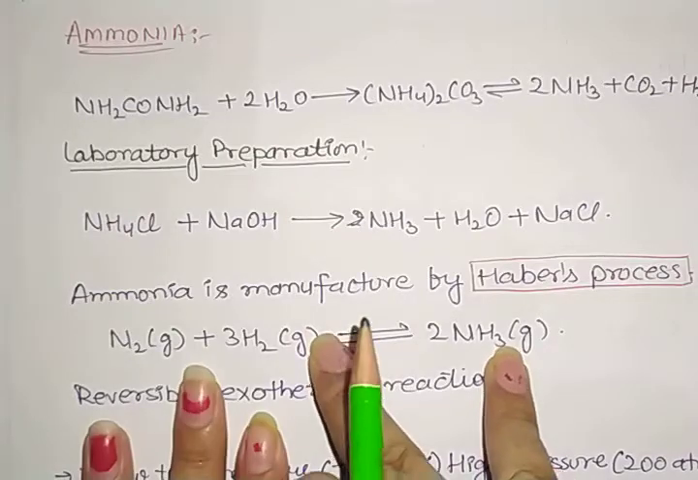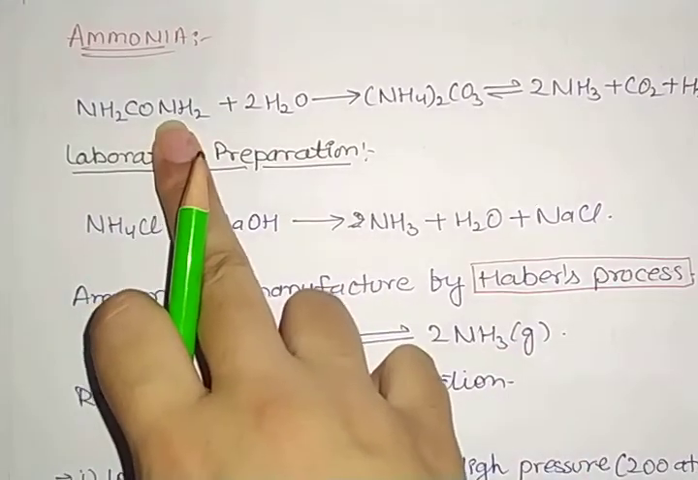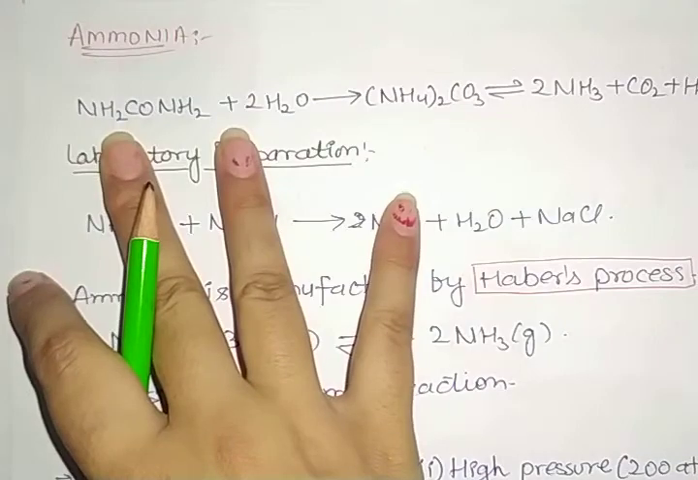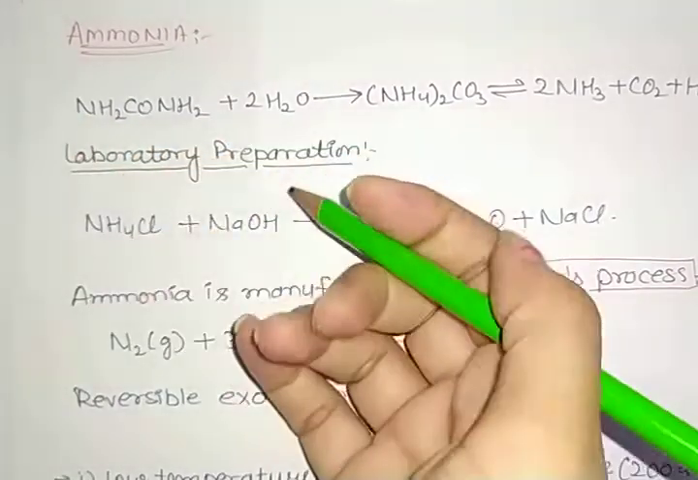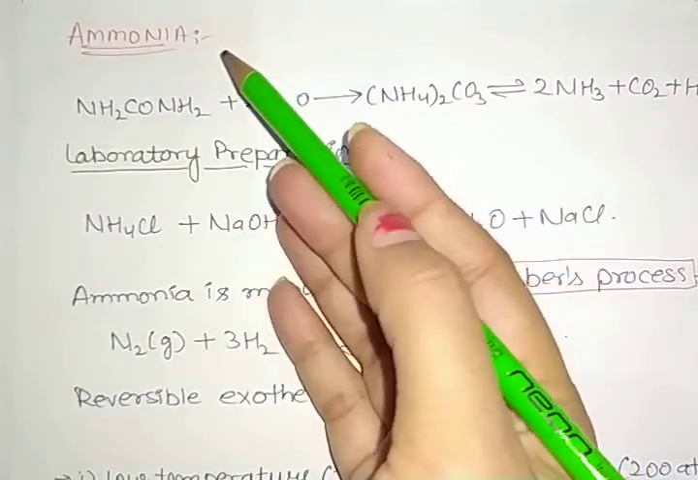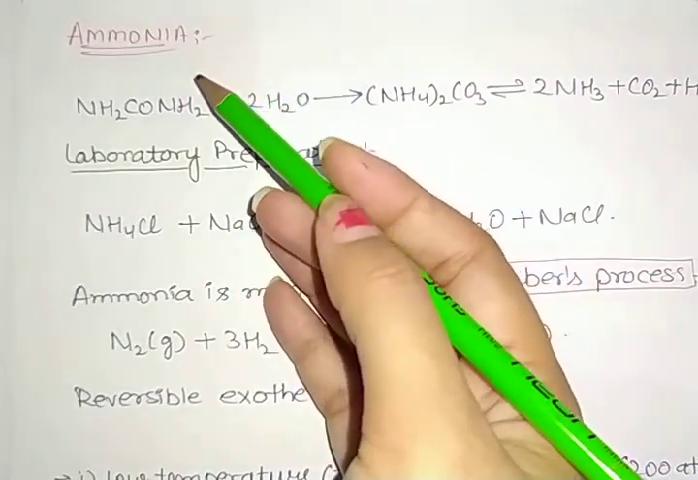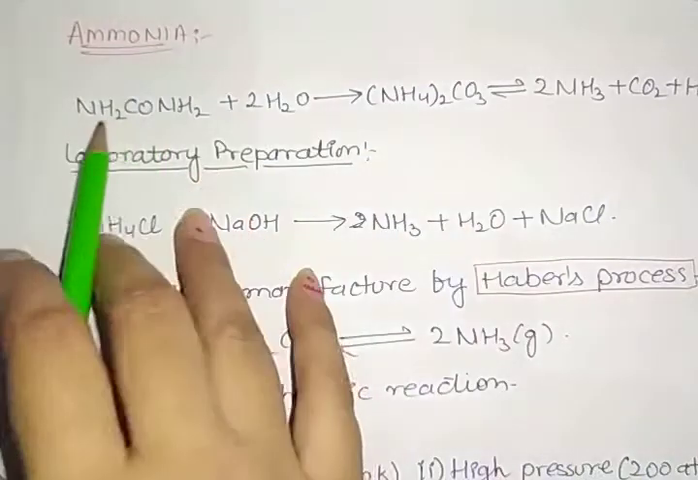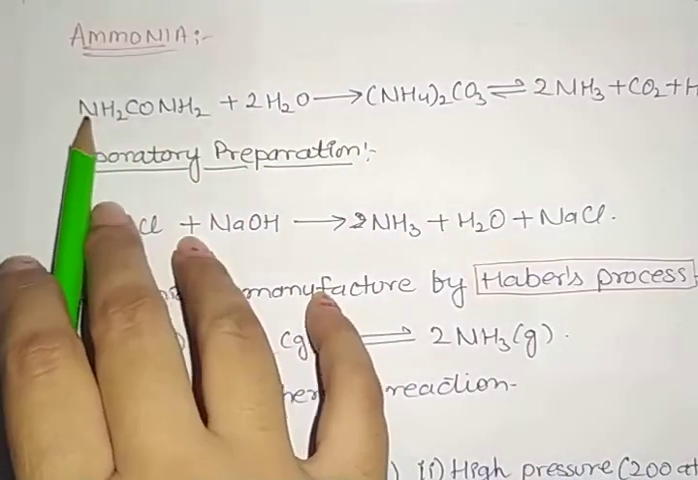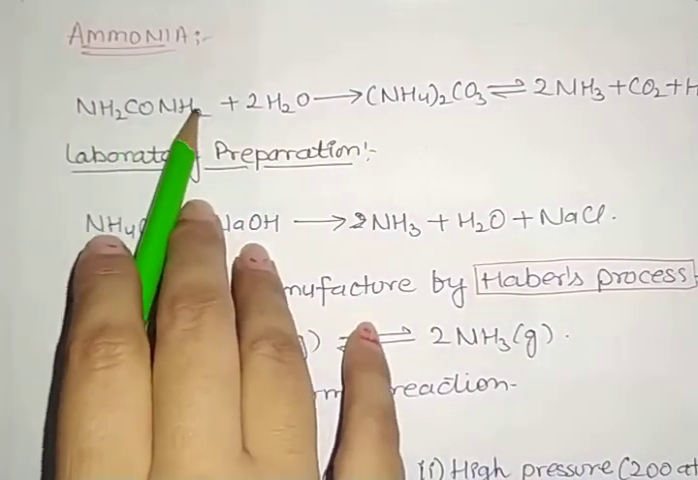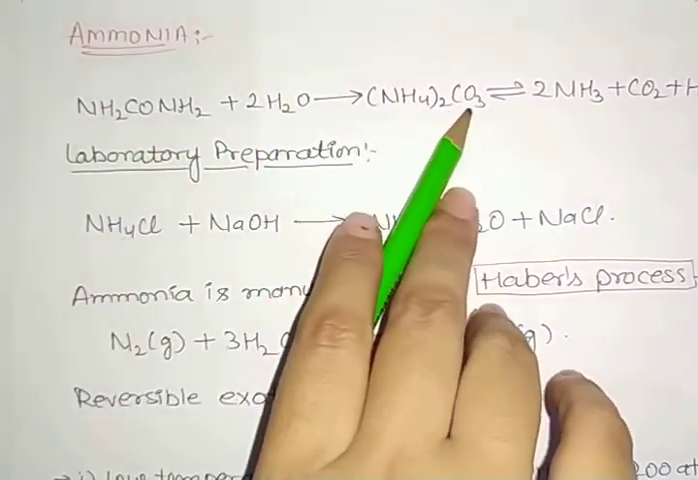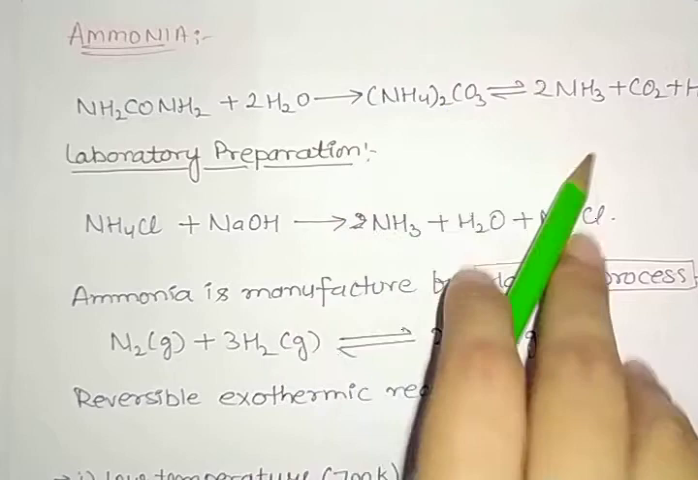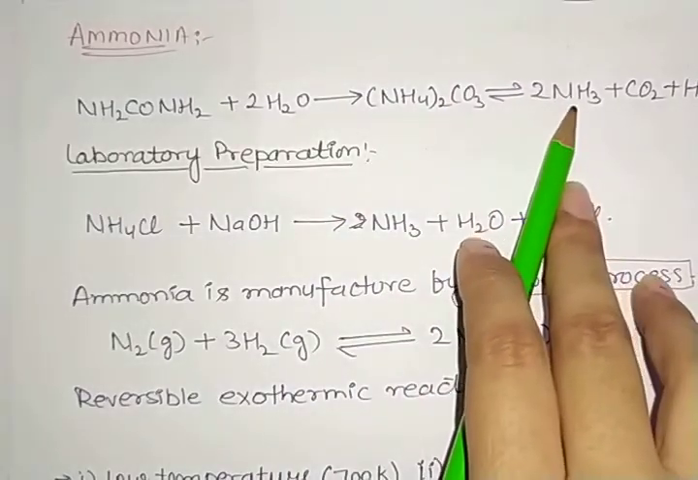Next, the compound we have is ammonia. Ammonia is the most important compound of nitrogen. As we know, it is present in small quantity in air and soil. So how is it prepared? When we take urea, NH2CONH2, and hydrolyse it, we have (NH4)2CO3, which then immediately forms NH3, which is ammonia.